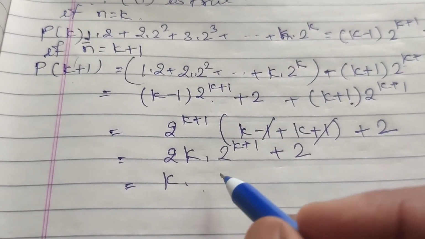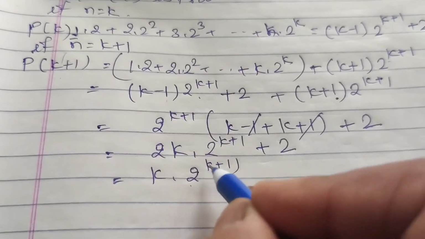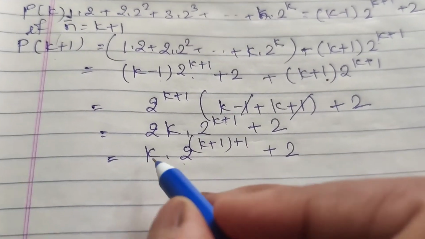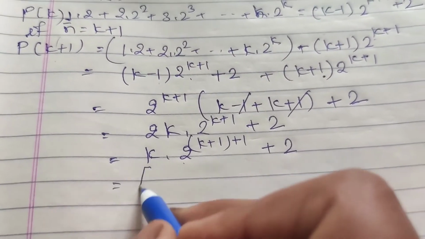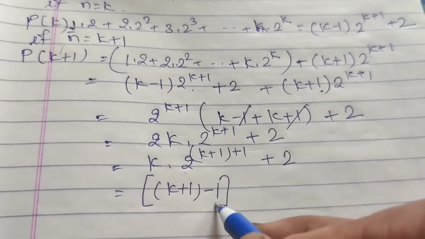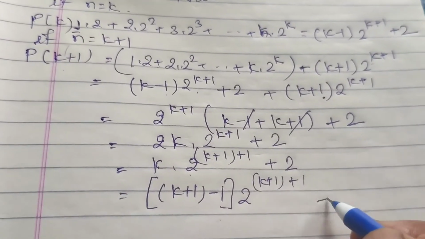It means k, 2 raised to power k plus 2. k plus 1 plus 1. Here is the plus 2. Okay, k you can write for k plus 1 minus 1, and 2 raised to power k plus 1 plus 1 plus 2.